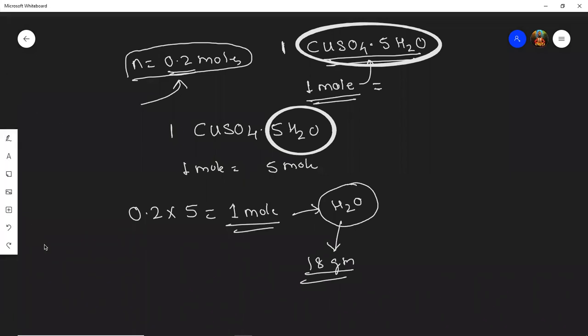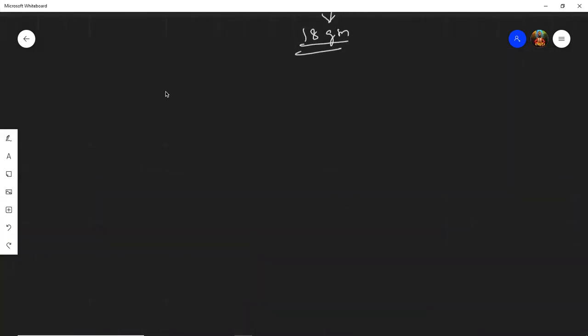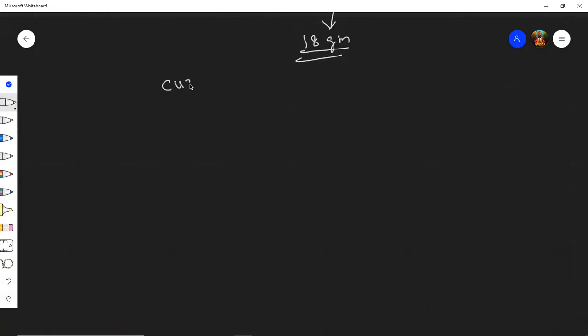Again, I'll repeat. Yes, here. What was given to us? One formula was given to us, and that formula was CuSO4 dot 5H2O. And they have given us 50 grams. And they said, in this 50 gram, what is the weight of water?